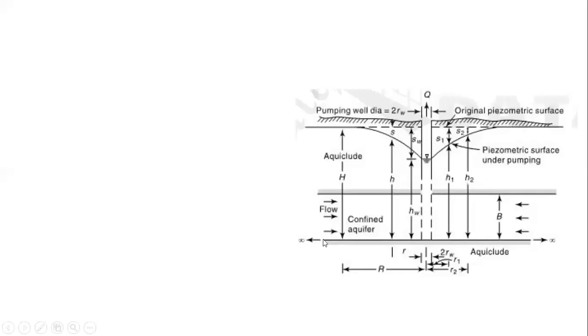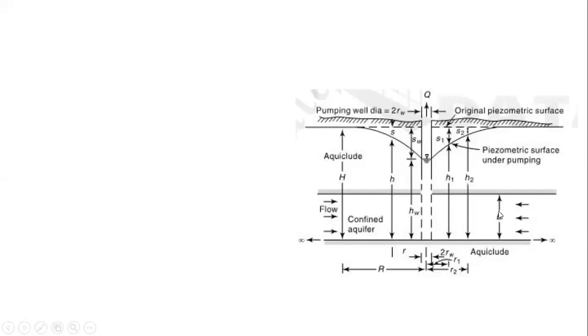So we'll assume that this is an aquifer. This is the ground level. Then the confined aquifer which we are talking about has both its upper boundary and lower boundary impervious, as shown here. This is a hard strata, we are assuming, and this is also hard strata, and its horizontal extent is infinite. So here the limit is infinity. The horizontal extent of a confined aquifer is infinite, and the thickness of that confined aquifer is assumed as B. This is a cross section we have taken over here.